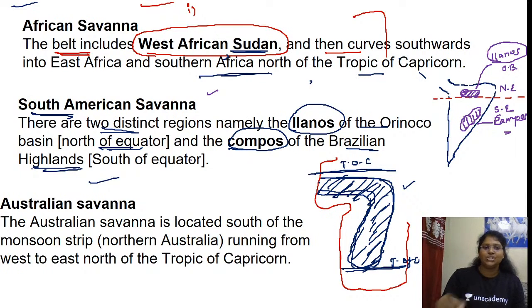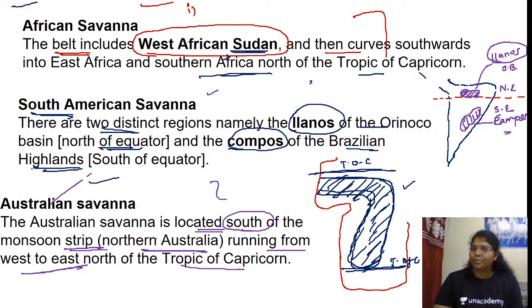In Australia, the Australian savanna is located south of the monsoon strip, that is northern Australia, running from west to east, north of Tropic of Capricorn.